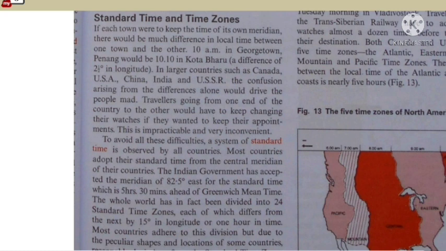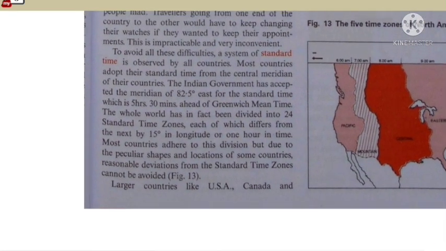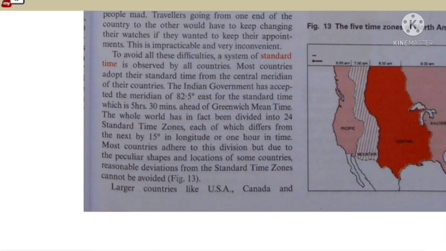In larger countries such as Canada, USA, China, India, and USSR, the confusion arising from the time differences alone would drive the people mad. Travelers going from one end of the country to the other would have to keep changing their watches if they wanted to keep their appointments. It is impracticable and very inconvenient. To avoid all these difficulties, a system of standard time is observed by all the countries. Most countries adopt this standard time from the central meridian of the country.